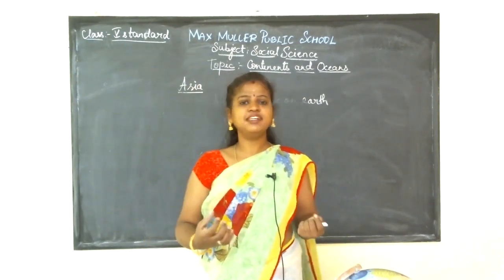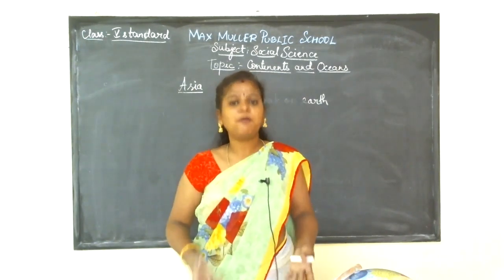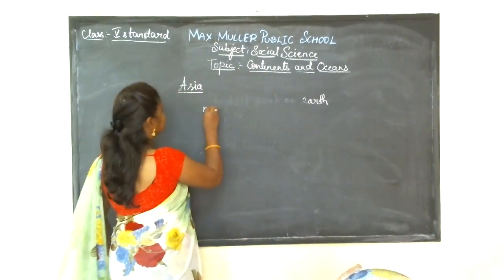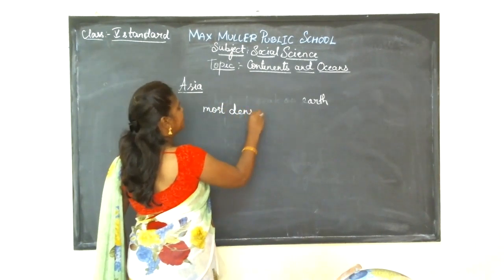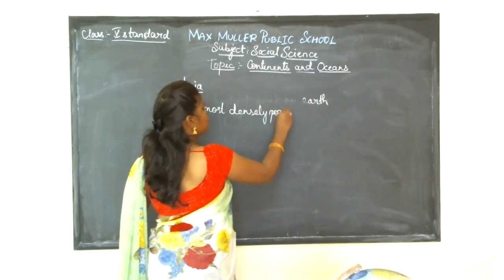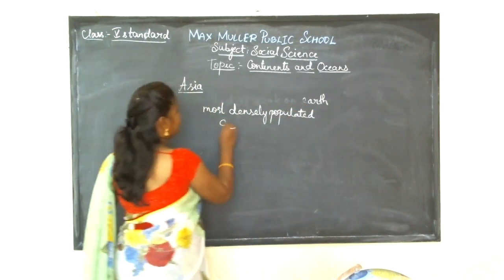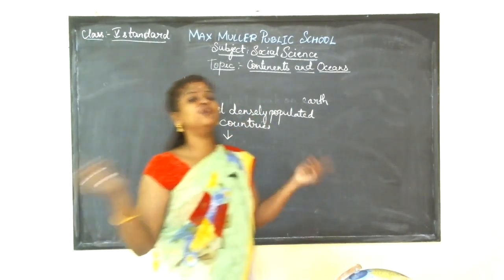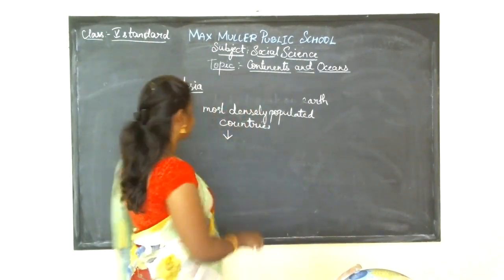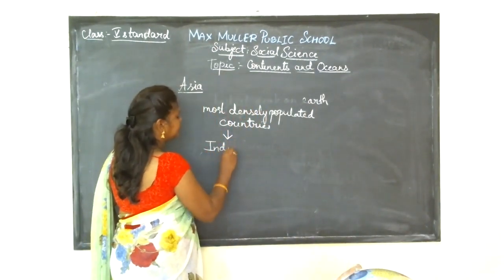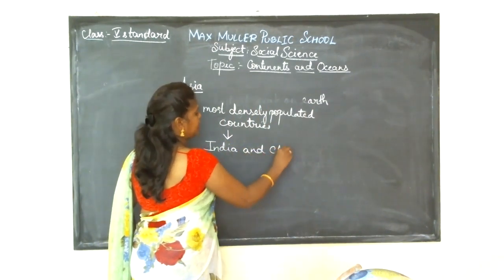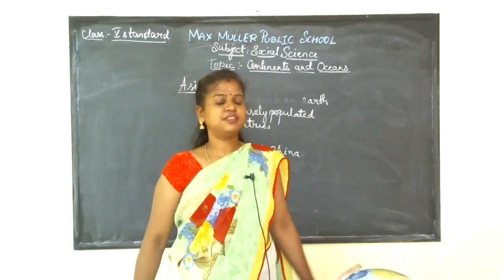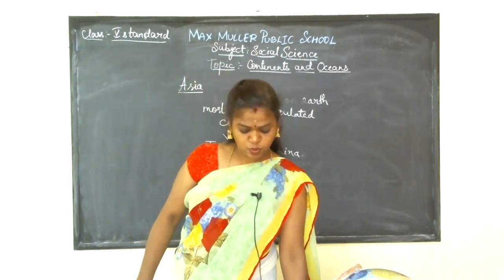Densely populated means the most populated in the whole world. The 2 densely populated countries are India and China. These are the 2 most densely populated countries in the world.